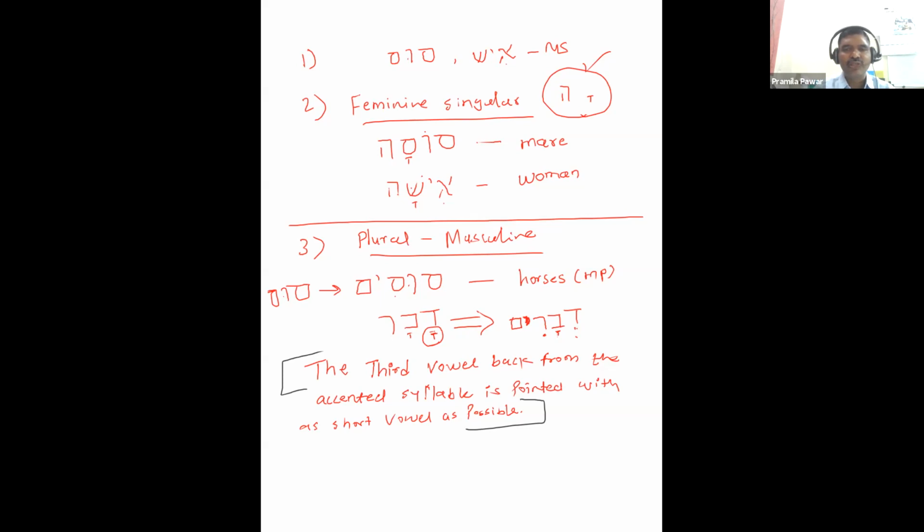And because of this, you see that this komets has been changed to Shva, because Shva is the shortest possible vowel. So that komets has been changed to Shva.